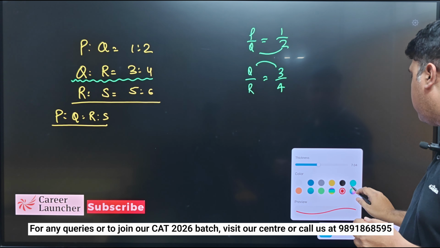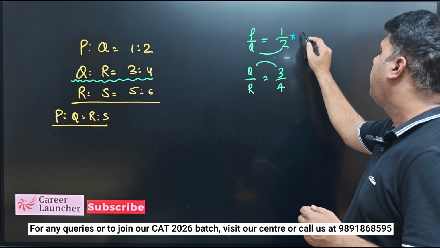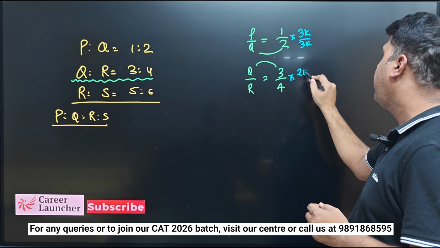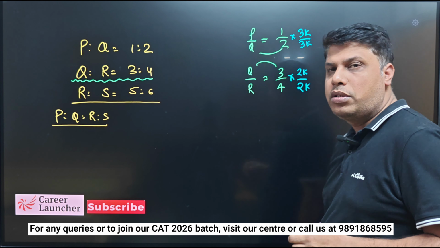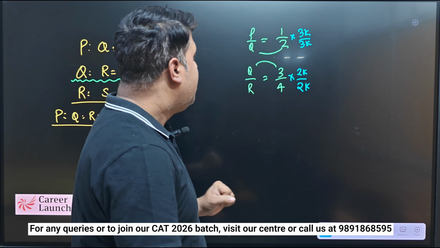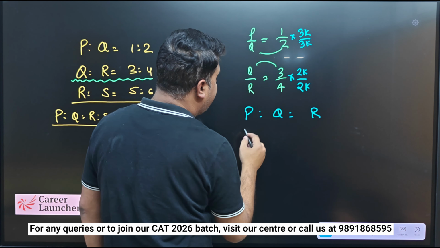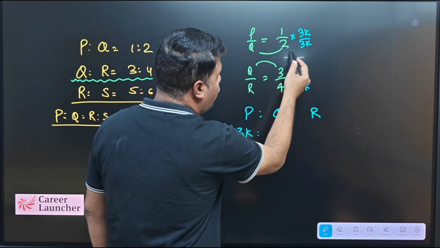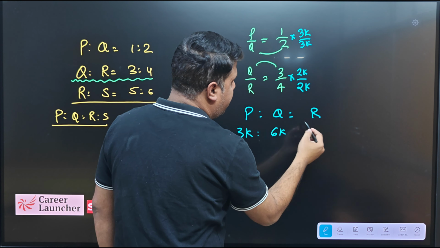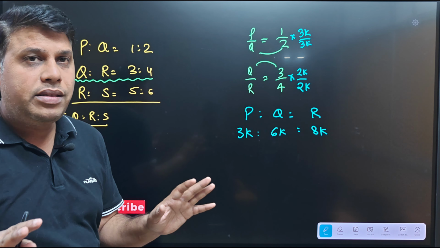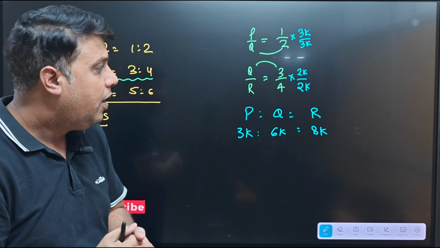So for that I am going to multiply this by 3k and this by 2k on both numerator and denominator, right? So I can write P ratio Q ratio R. P will be 3k, Q will become 6k and this will become 8k, right? So until that step I don't think that we have a problem, right?